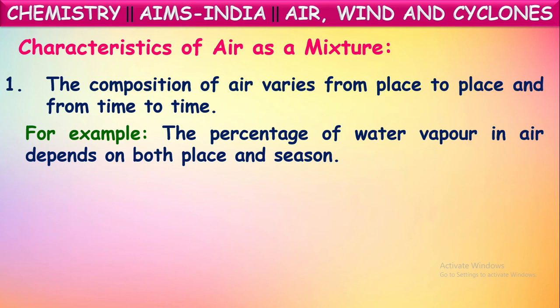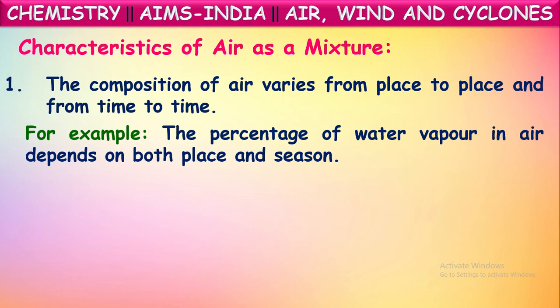So there will be a large amount of water vapor in the air. But if we go to certain cities where water bodies are far away, the content of water vapor will be less. So water vapor percentage varies from place to place, and it may change from season to season also.